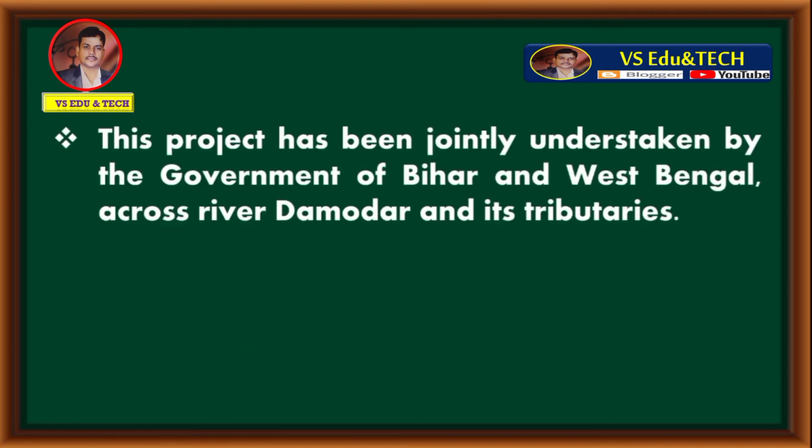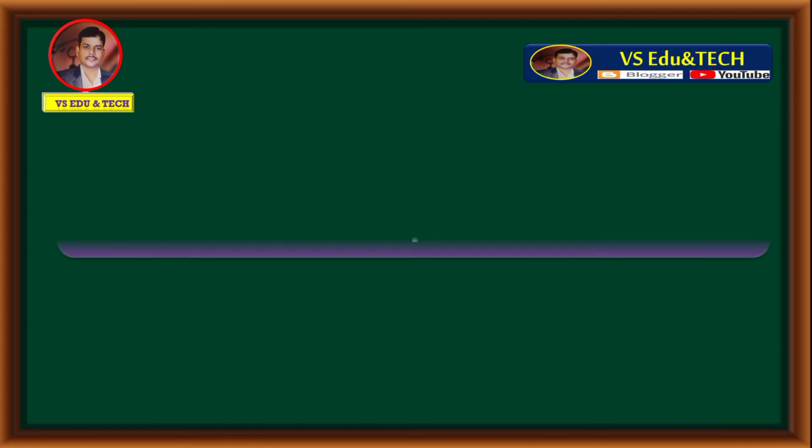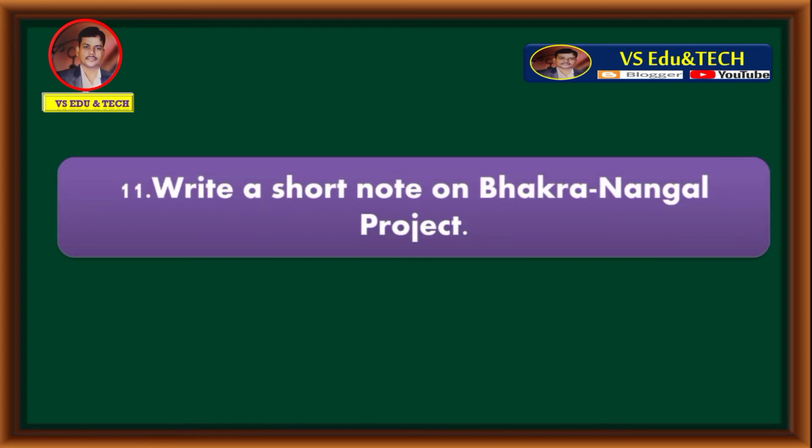This project has been jointly undertaken by the government of Bihar and West Bengal across river Damodar and its tributaries. These are all about the Damodar Valley project. Next, let's move to question number 11. Write a short note on Bakra Nangal project.